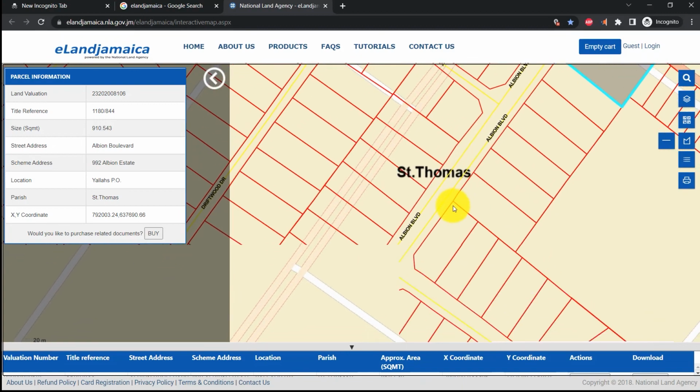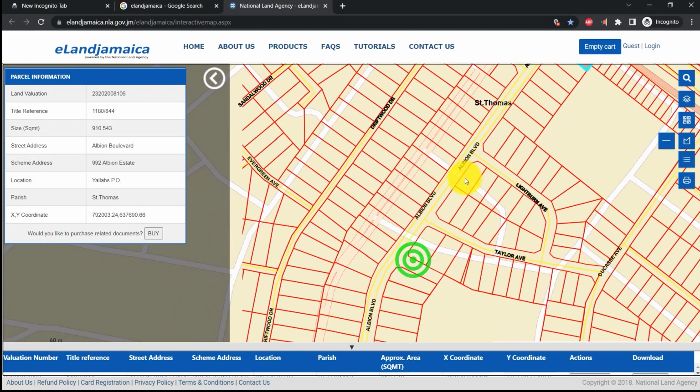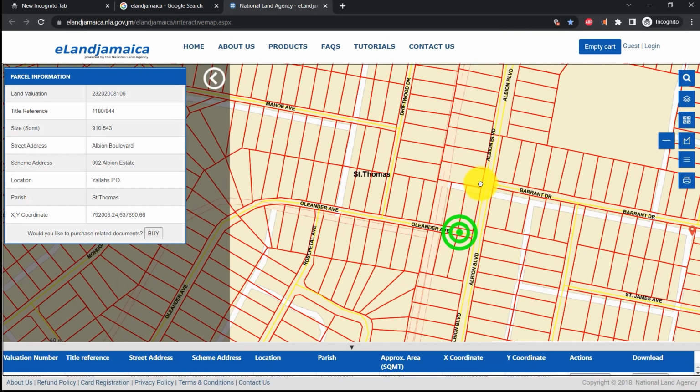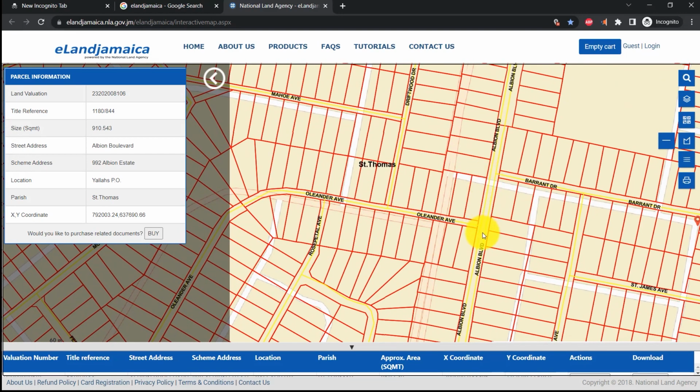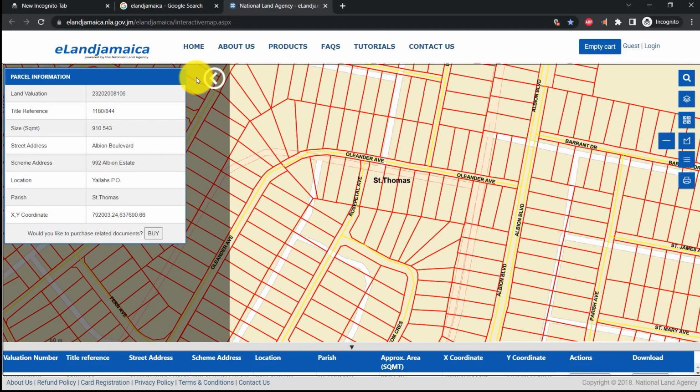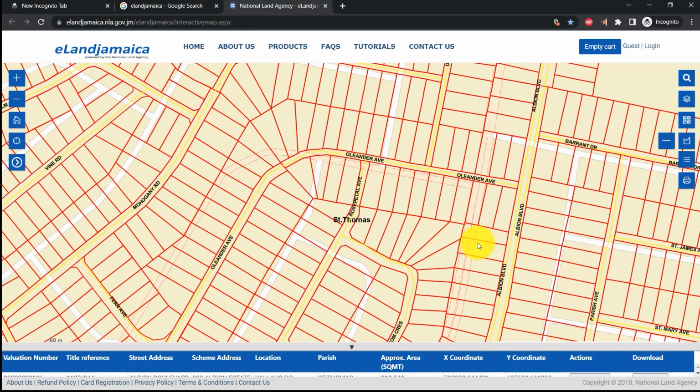Now let us move down to the Albion Boulevard, and let us see if we can find a particular dwelling that you may know, or you may have eyes on. So if you're overseas and there's a house or there's a location you want to check out, then you can just come on this side, the eland Jamaica side, and check it out.